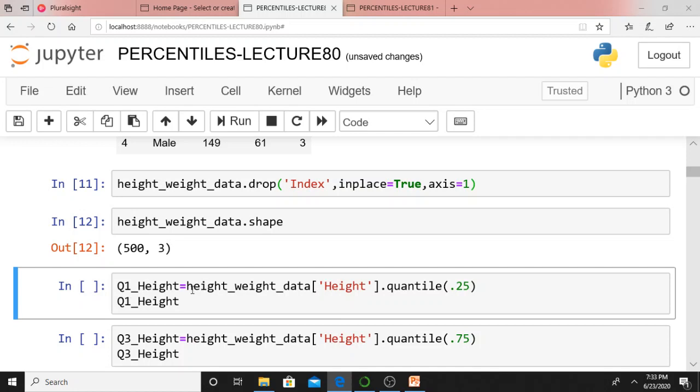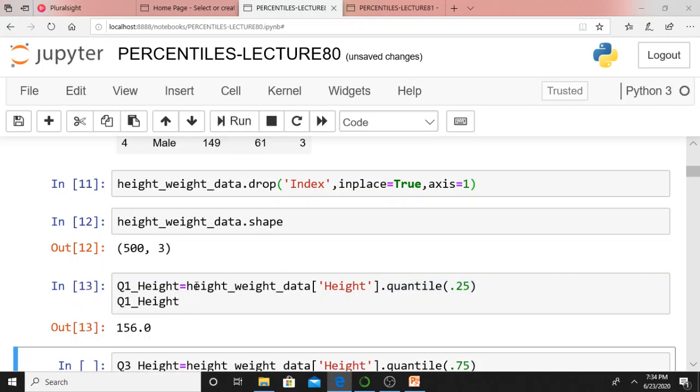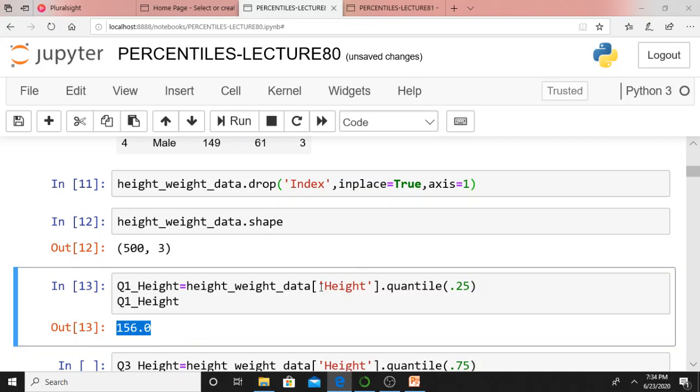Now just see this one. height_weight_data is my pandas data frame name. In that data frame, there is a column known as height, for which I am calculating quantile of 0.25. What does it mean? I am calculating Q1, quartile 1. That value will get stored in Q1_height. If you want to display, you can display Q1_height. What is your first quartile on the height data?